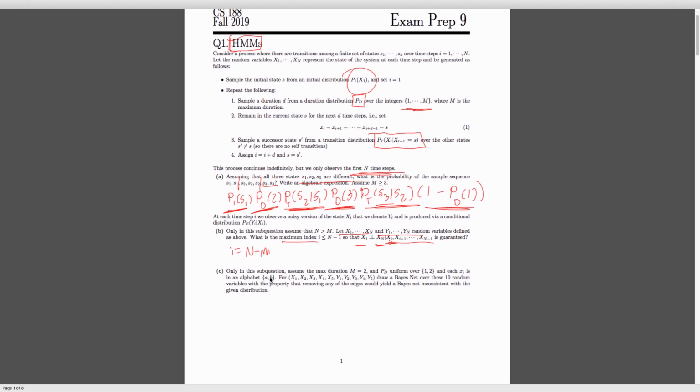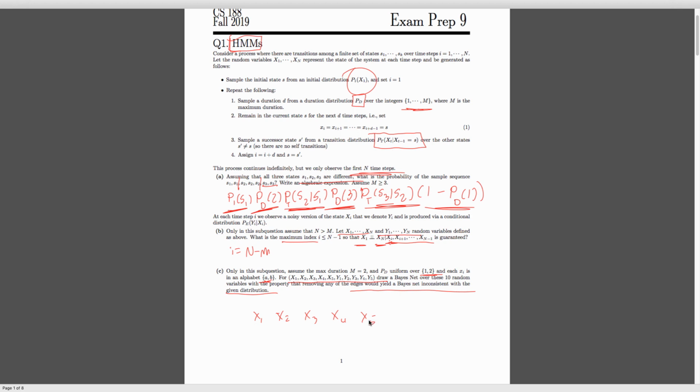So for this question, we're saying, okay, x_i can only take on two values, we can only have duration for 2 time steps, and we have all of these here. So let's try and draw the minimum Bayes net that actually can capture all the dependencies. That's what this means. So we start off with our x1, x2, x3, x4, and x5.